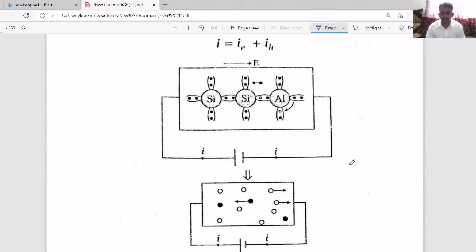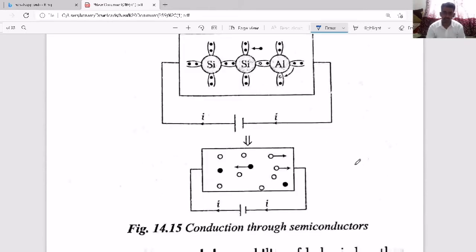This diagram clearly tells us the electrons are moving this side and holes are moving this side, because we are connected in this manner: the positive terminal will repel positive charges, meaning holes, and the negative terminal will repel electrons.